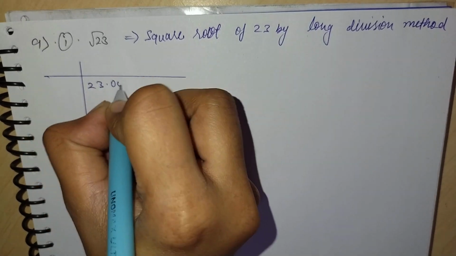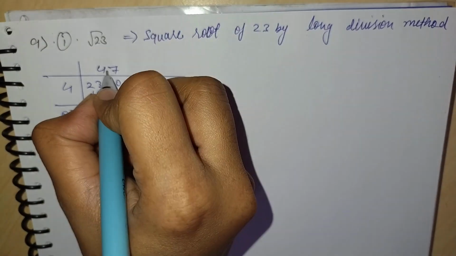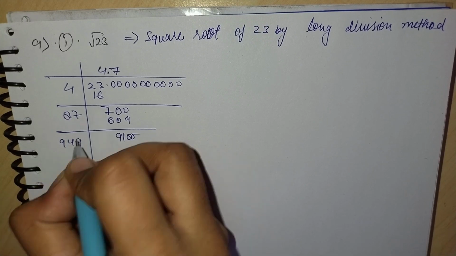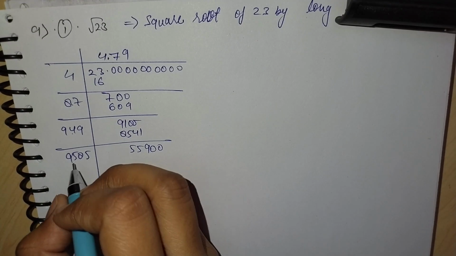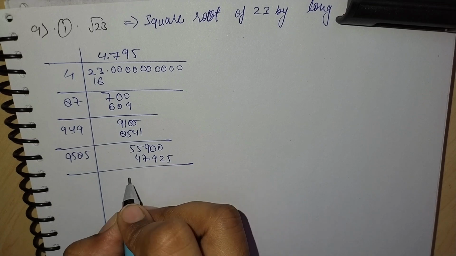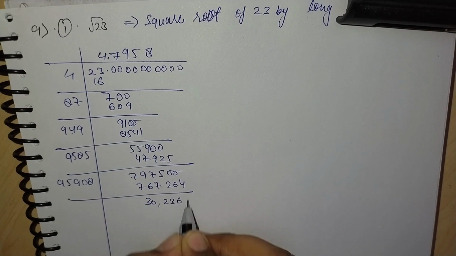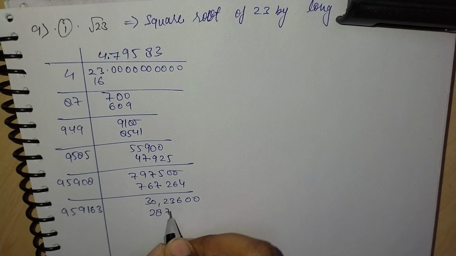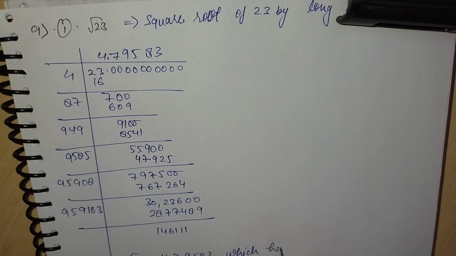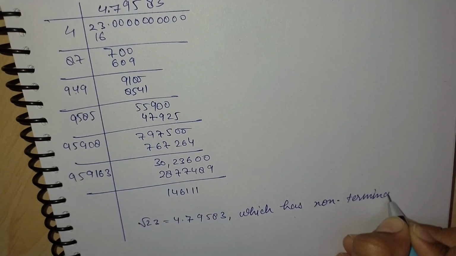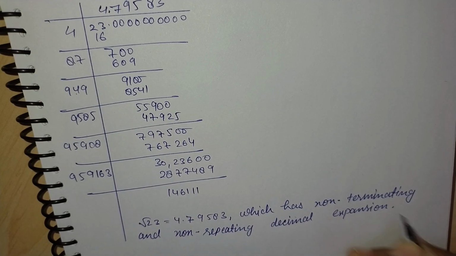Hence we get 4.79583, which has a non-terminating and non-repeating decimal expansion. Hence this is an irrational number.